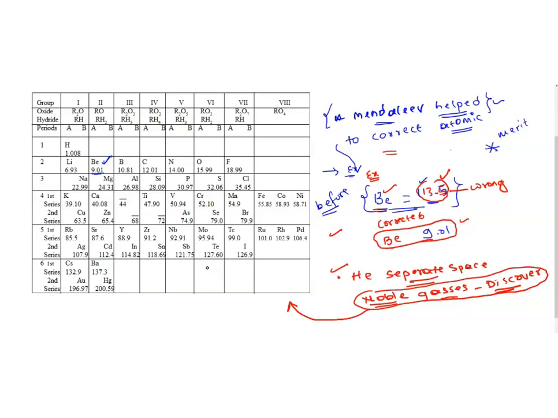But Mendeleev was a completely open person. He considered all the possibilities that could happen in the future. Because of that, he left separate space for accommodating noble gases in his table. Later on, that was proved. We found the noble gases, and we placed them in the Mendeleev periodic table without disturbing the existing table.